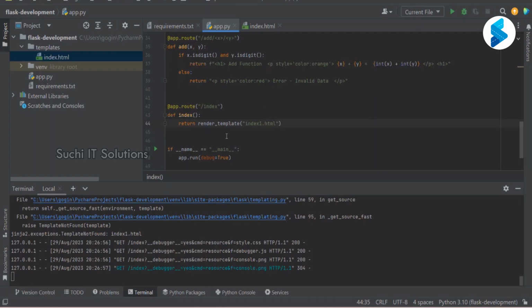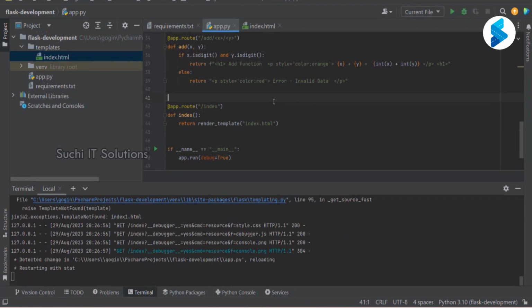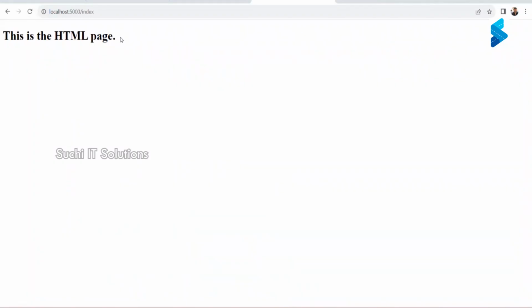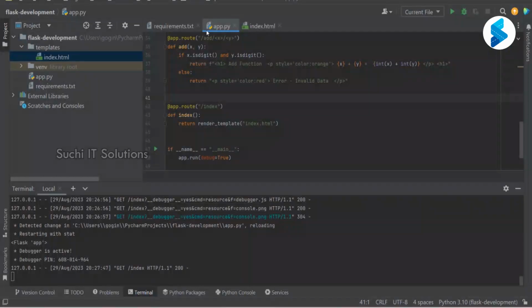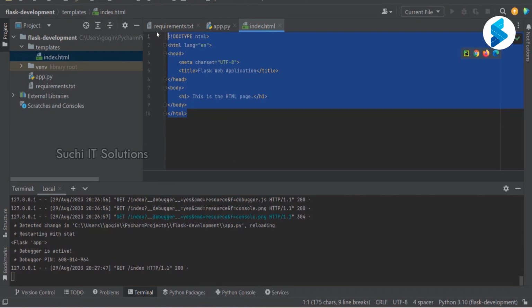So if it says template not found, meaning that respective HTML is not there in the templates folder. So either there is a spelling mistake in what you have written, or genuinely that file that you are looking for is not present. So let us give a proper name and save it. Let's go back to the browser and try to reload. Now it works. It goes to the templates folder, finds index.html and returns this HTML response to the browser, and HTML is understood by the browser and renders this data.